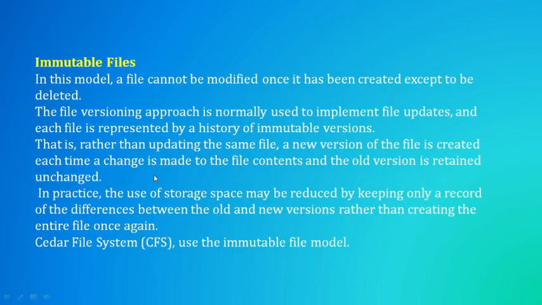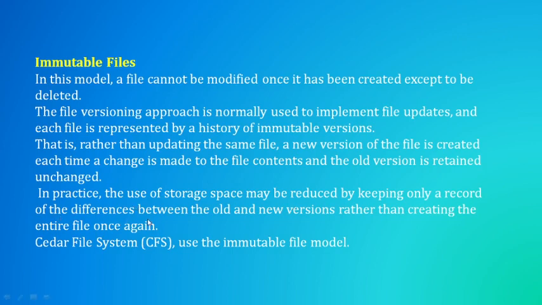Generally, this approach will take a lot of storage space. Why? Because we are maintaining the older version and newer versions. So the usage of storage space can be reduced by keeping only a record of the differences.